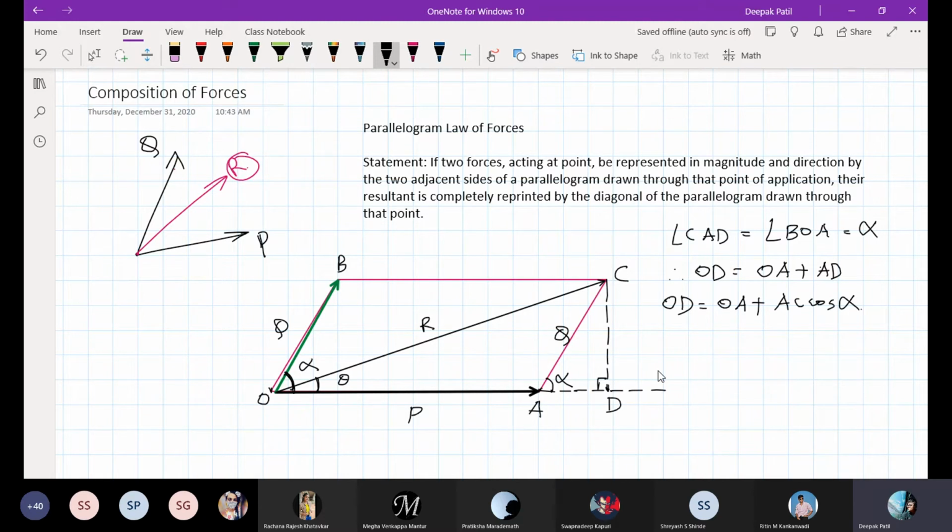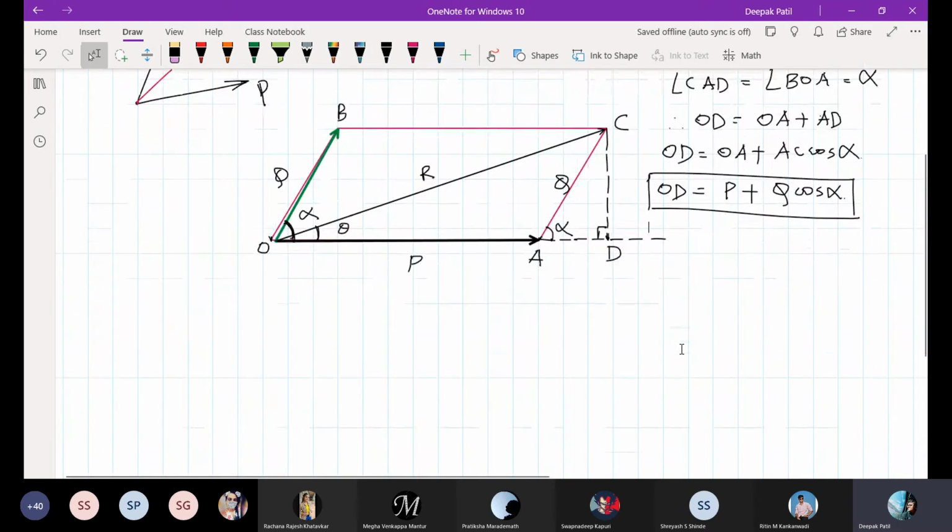But OA in magnitude is P, and AC in magnitude is Q. So OD is P plus Q cos alpha. Let me highlight this and keep it for our future calculations.